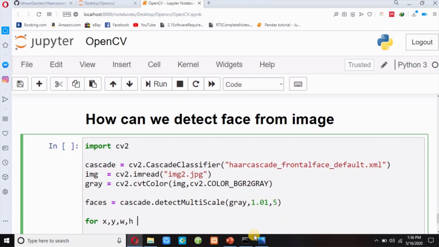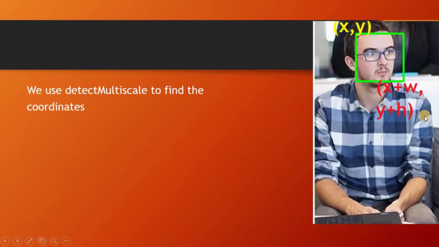I can get this x, y, w, h coordinate from this detectMultiScale method. So I have to write for x, y, w, h in faces. You can see here, for x, y, w, h in these faces, I have to draw a rectangle over this face. So I have got x, y, w, h coordinates from this detectMultiScale method, and then I have to use these coordinates to draw a rectangle over this face.